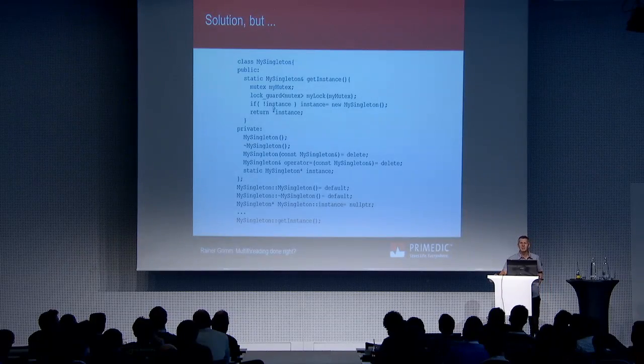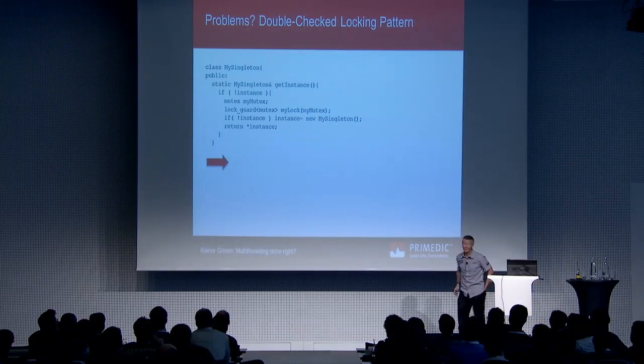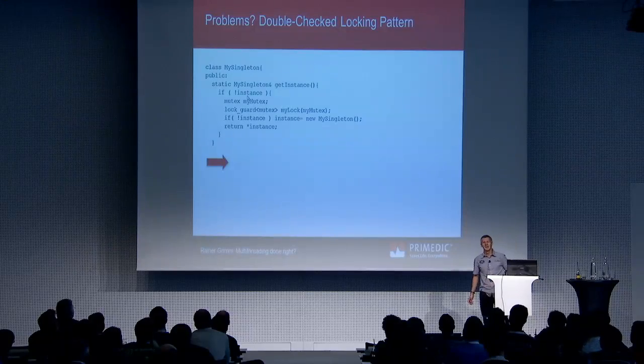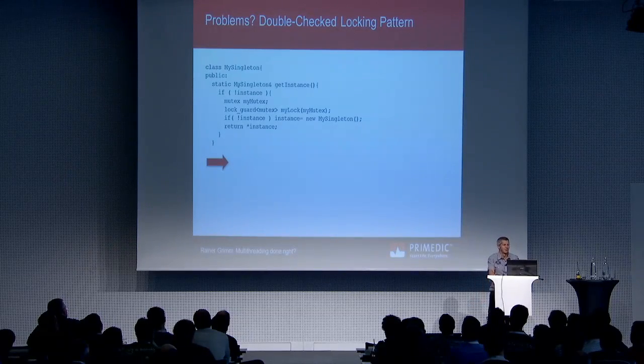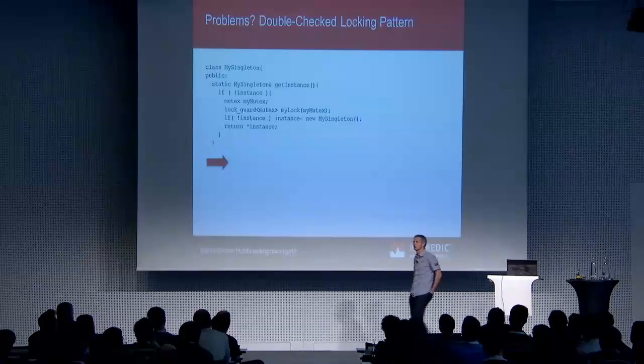This one is extremely cheap, and you put it outside. And that is great. That is fast, because that comparison is extremely fast. And only if you get the wrong answer, you make the expensive one. Now we are done. What's the problem with this code?